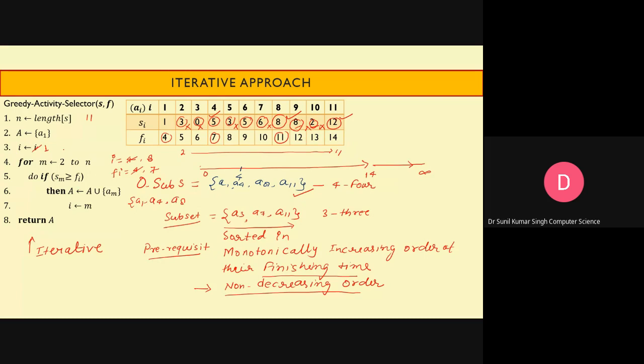So after completing this whole algorithm, you will be able to find out the set of activities which are compatible, and which can be executed in the lecture hall. So this is about the iterative approach. And of course, if activities are in sorted order, then from the algorithm you can see it will take some order of n time to complete.